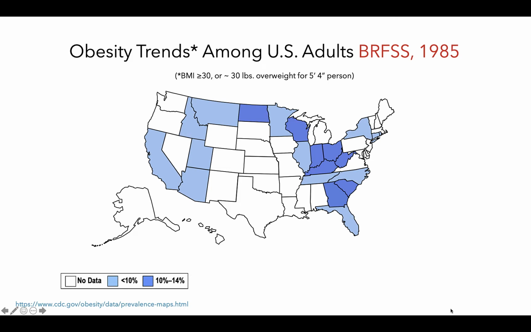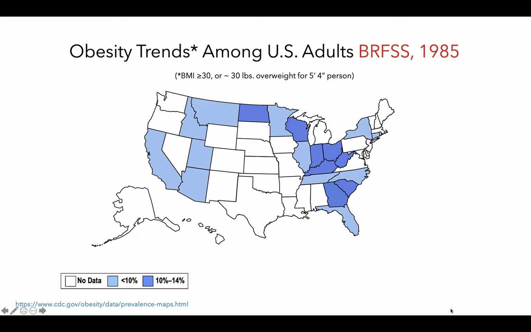Here we see data from the Behavioral Risk Factor Surveillance System, which collects data on a number of health metrics for Americans. These maps are available on the CDC's website and can be found in the link referenced in the lower left-hand corner. These are data on obesity, classified as BMI at or above 30 kilograms per meter squared. For reference, this would be an individual with a height of 5 feet 4 inches who is around 30 pounds overweight.